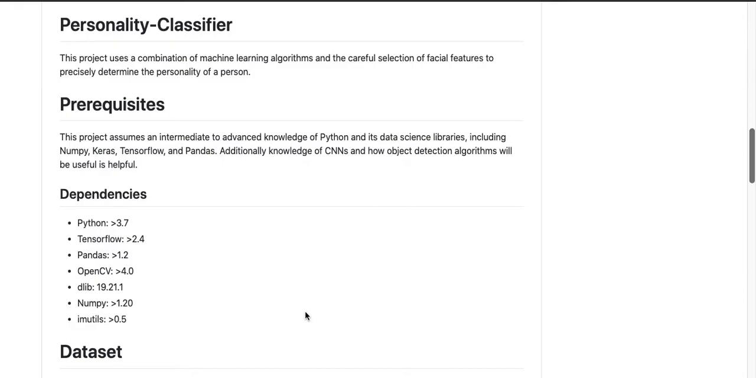Also, knowing about convolutional neural networks and object detection algorithms is extremely important in this instance, because we will be working a lot with CNNs, and you just need to have a general overview of what it is before we go into this project, because it will get a little bit in depth and technical.